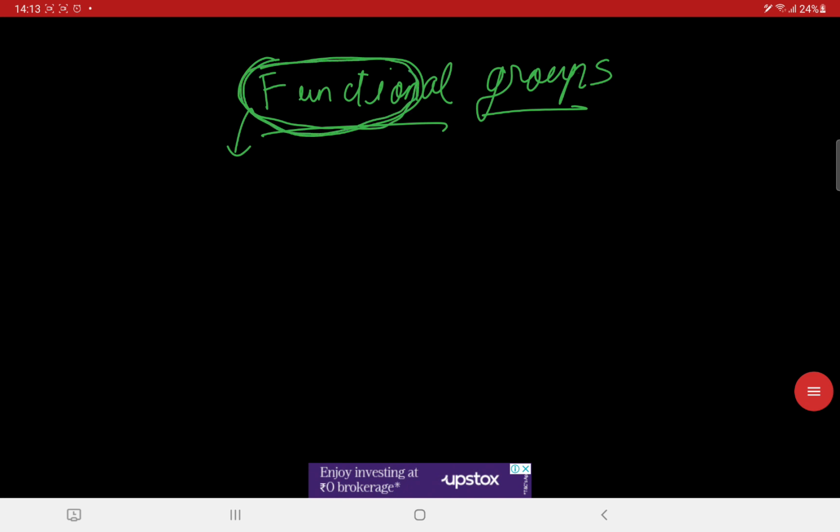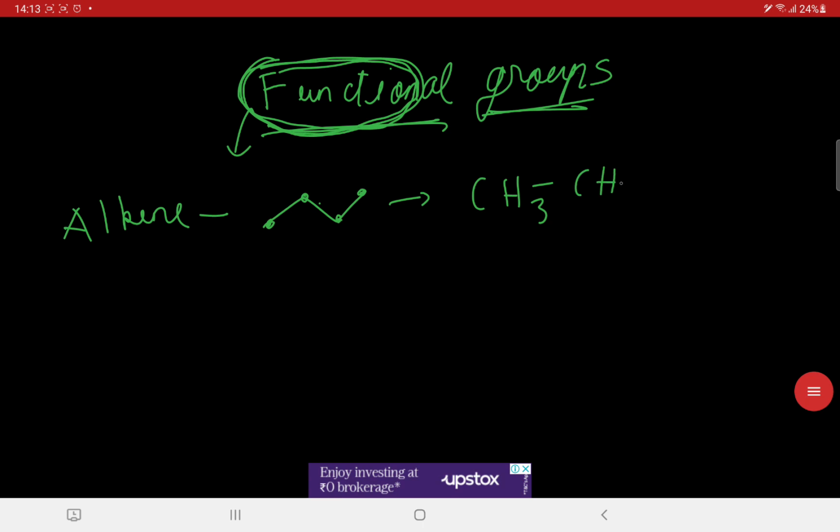Now for the functional groups, we classify them into various different groups. We will be talking about the basics now. So the first, we can classify as alkane. By alkane we mean these are the single bonds. This is the functional group known as alkane. These are all single bonds. This is the gas butane, that is CH3, CH2, CH2, CH3. As you can see, all the bonds present over here are single bonds, and these are all carbon attached with hydrogen in all single bonds.